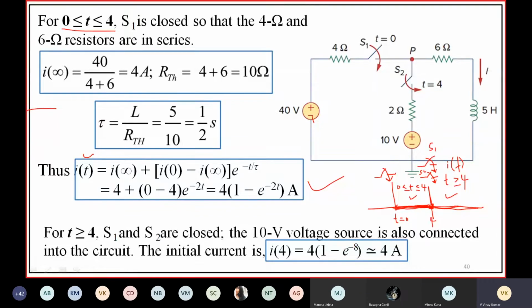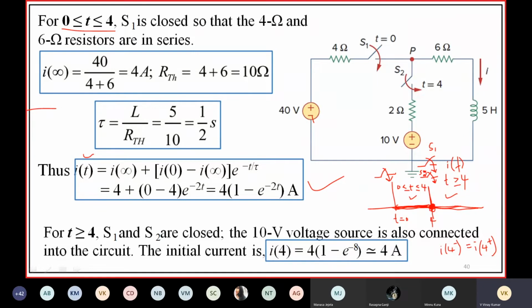So there will be a sudden change in current in the inductor. The inductor opposes sudden change in current. So I of 4 minus is equal to I of 4 plus, because current in the inductor cannot change instantaneously, since you are operating S2 at t is equal to 4 seconds.